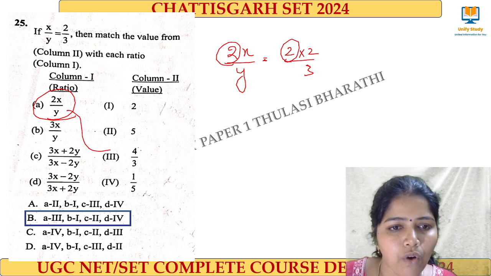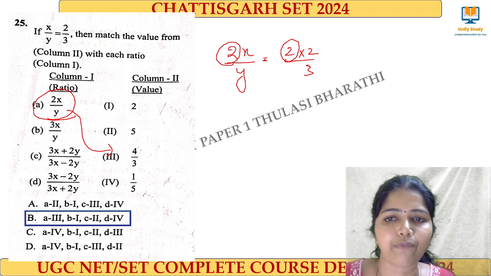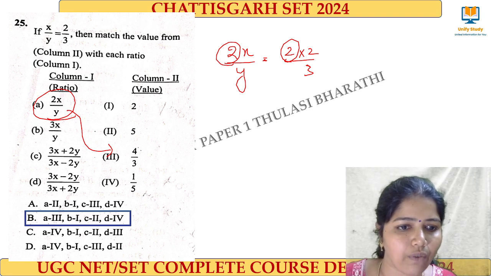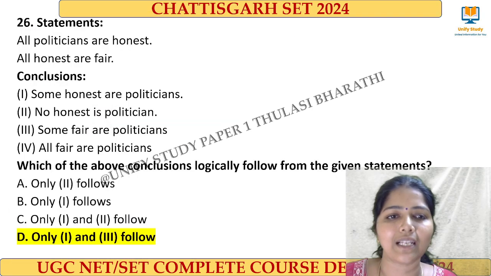So this comes 4 by 3. Okay, this is 4 by 3. So A is 3, only one option. So simply we can calculate. And then this is very easy.